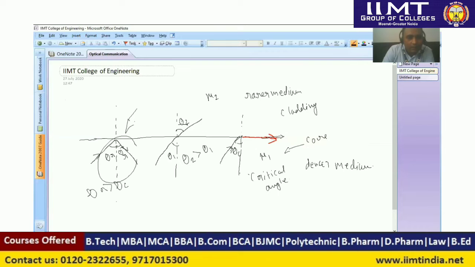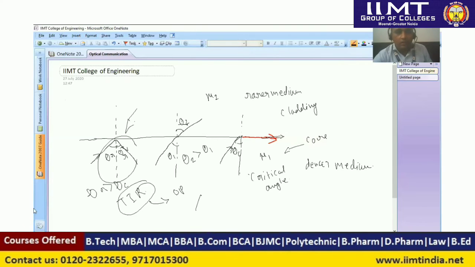This condition is called total internal reflection. Total internal reflection is the important point for optical fiber communication, because when we communicate, we need the total internal reflection of the waves, so they can travel in the fiber.